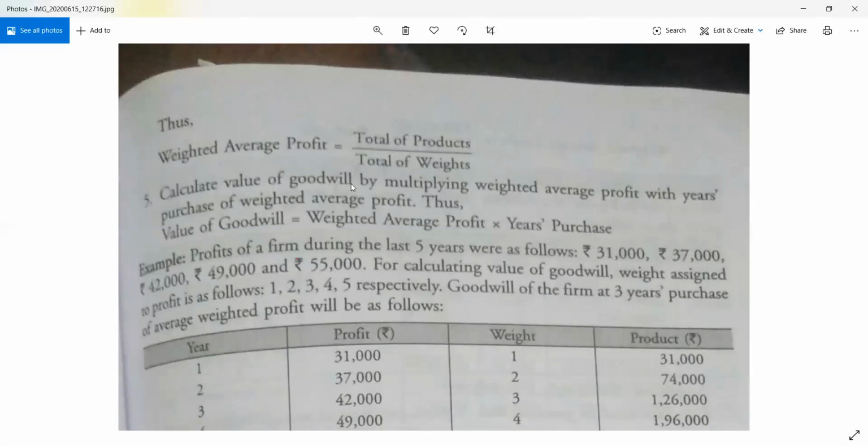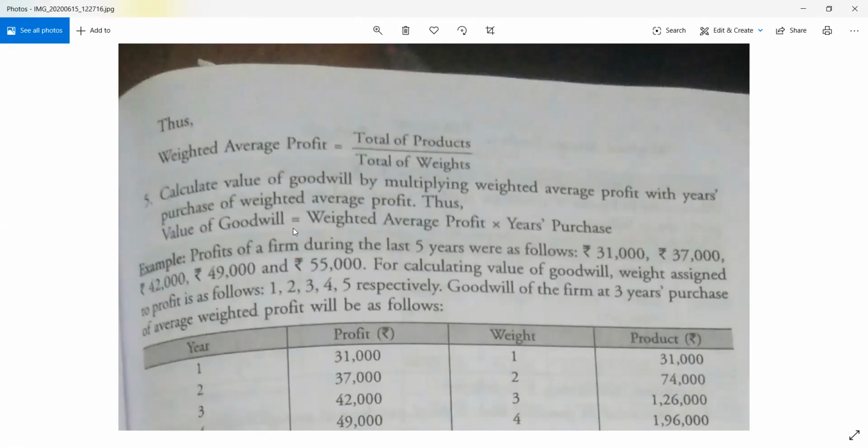And what formula are you going to use to find out the goodwill? The value of goodwill will be the weighted average profit, that is product divided by weight, into number of years purchase. So weighted average profit into number of years purchase will give you the value of goodwill under the weighted average profit method. Clear? That is very simple.